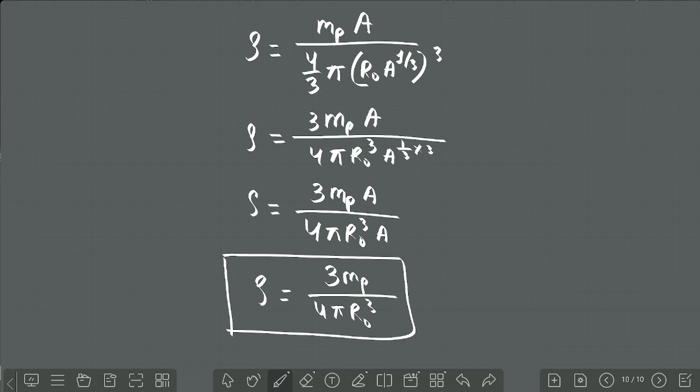Now your density of the nucleus. See in the density expression, do you have any A? No, right? That means mass number is not present.